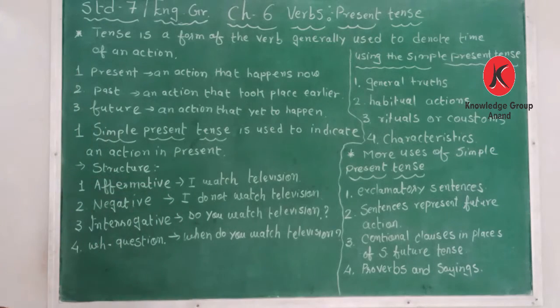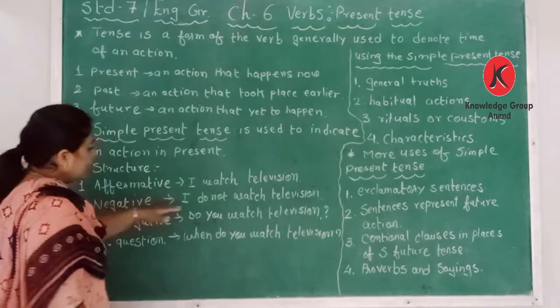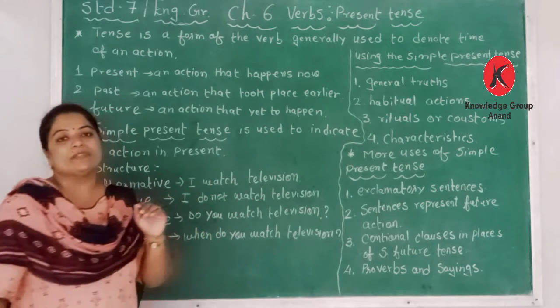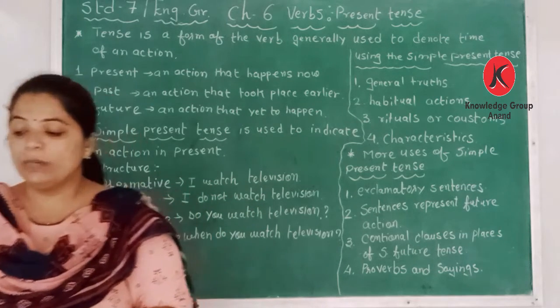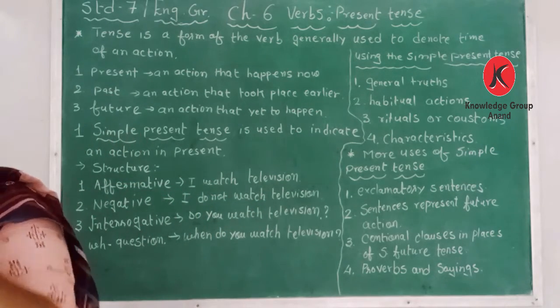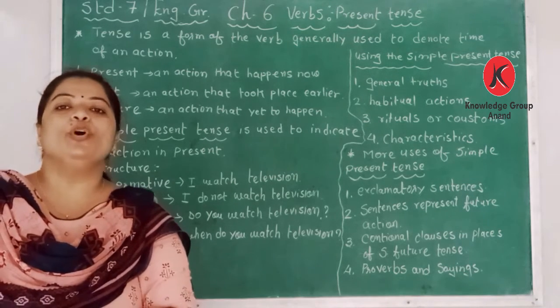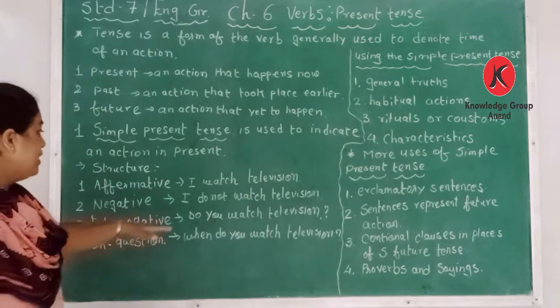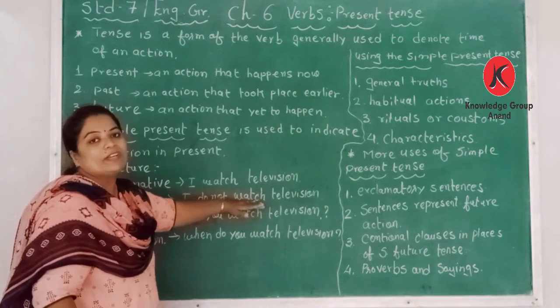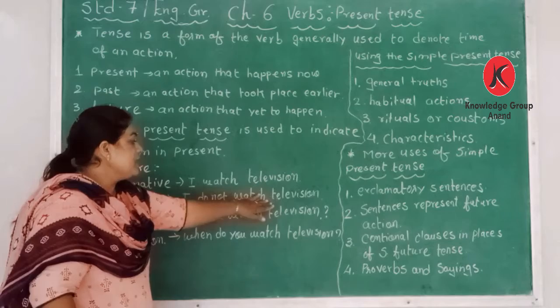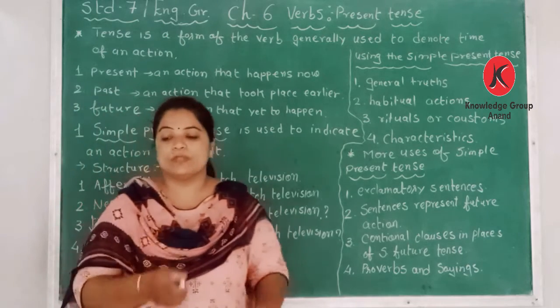Secondly, in the negative sentence: I do not watch television. Or if it is a third person, you can say Rani does not watch. When does comes, we do not use es on the verb of action. We don't use es here when does comes.